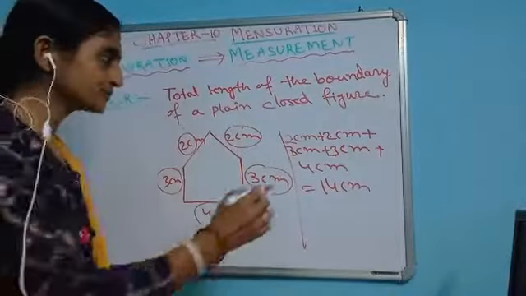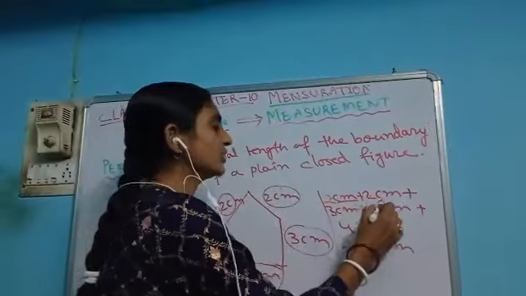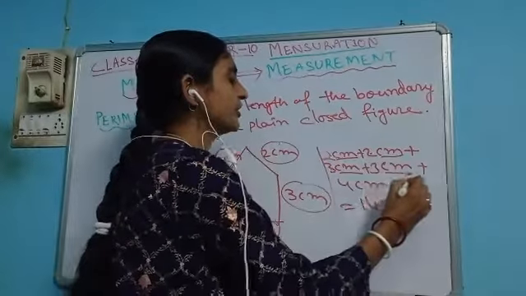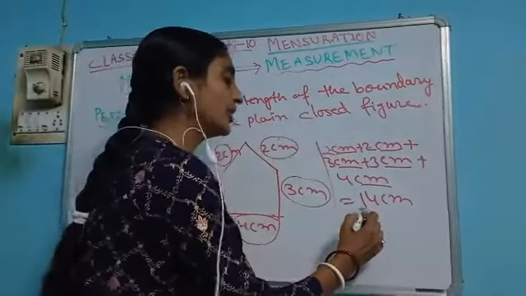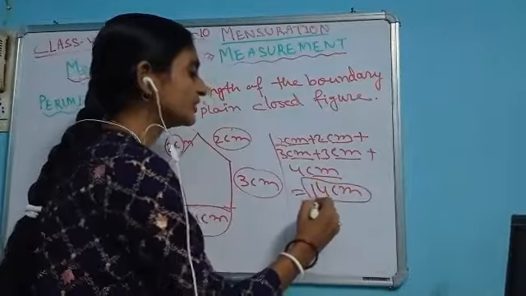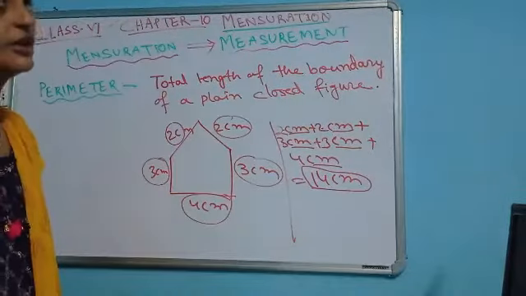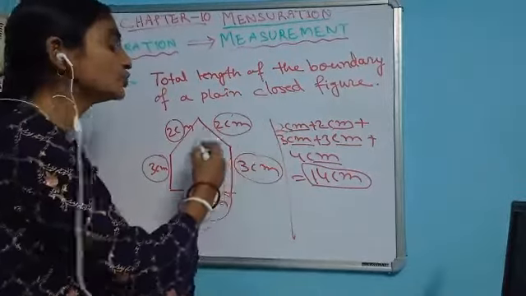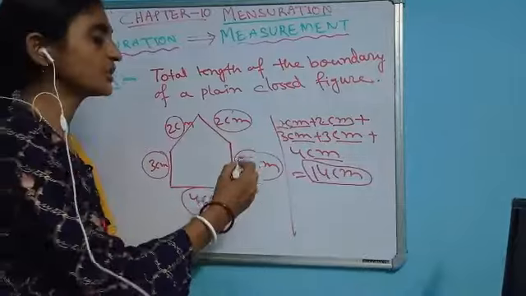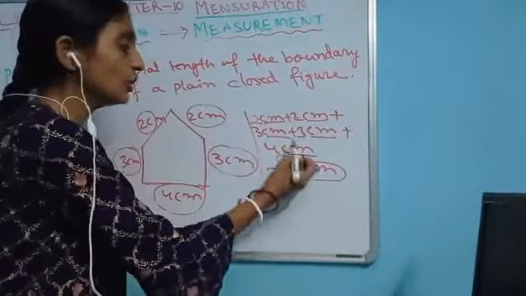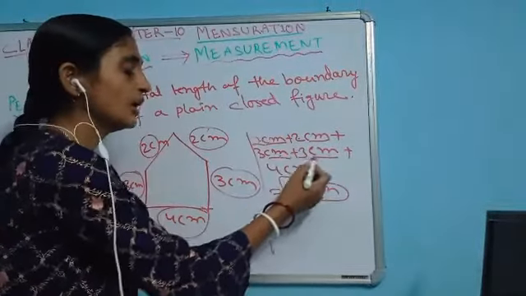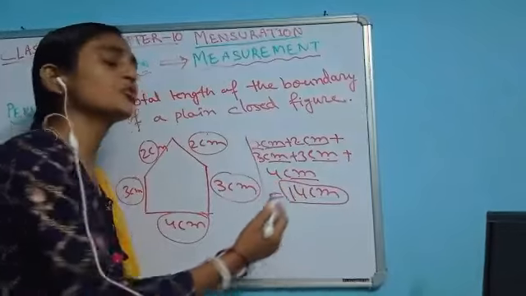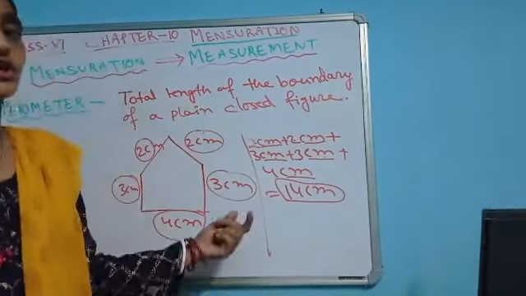Another thing: for the lengths of the sides I have written centimeter, and for the perimeter I have also written centimeter, because this is the total length I am counting. The unit will not change. Whatever unit we used for measuring the length, the same unit is used here.